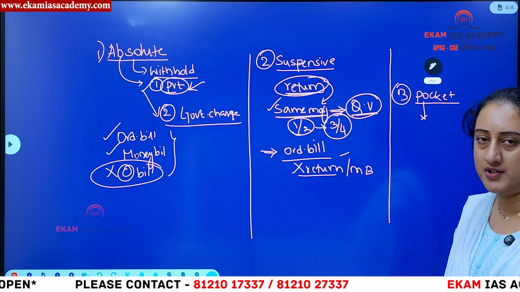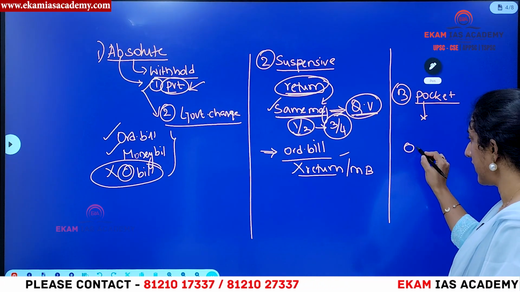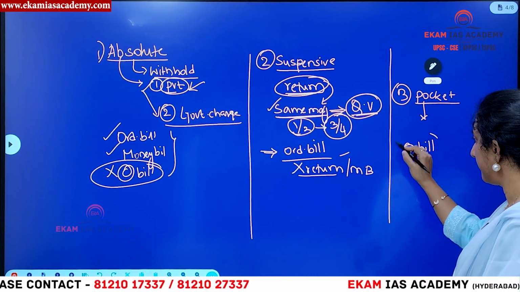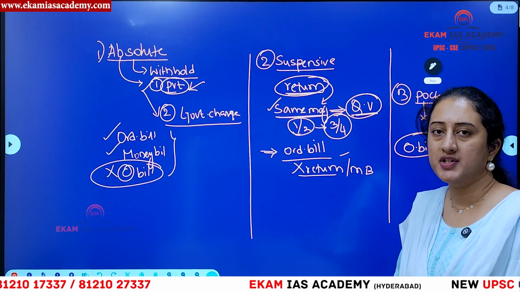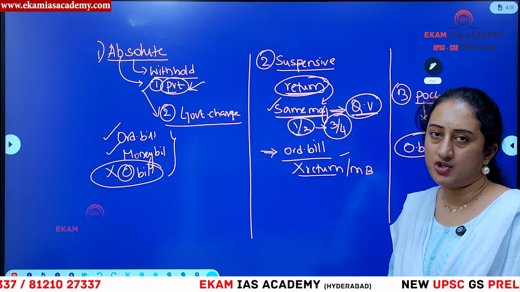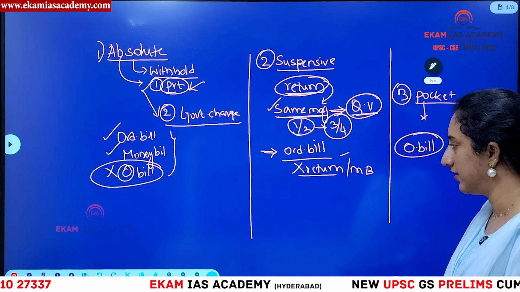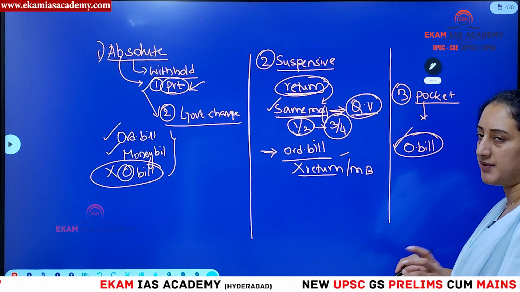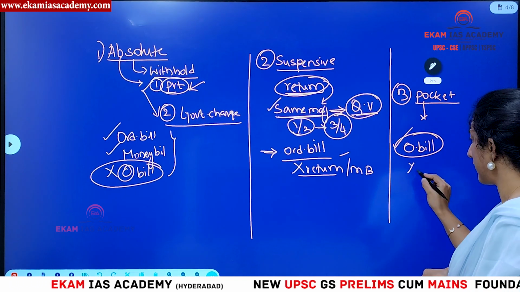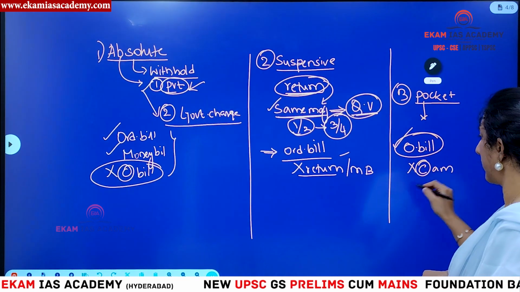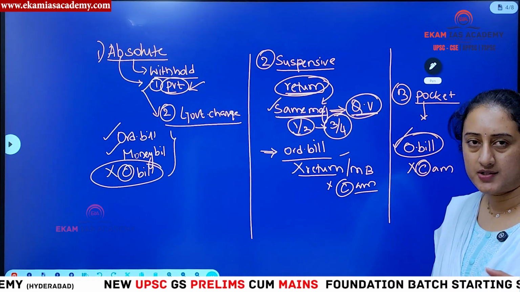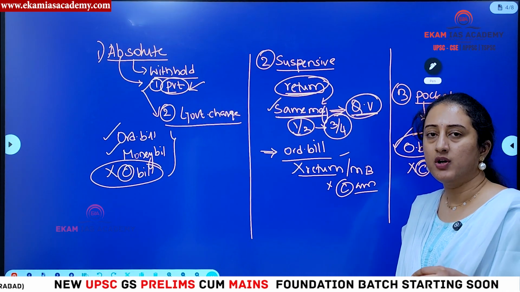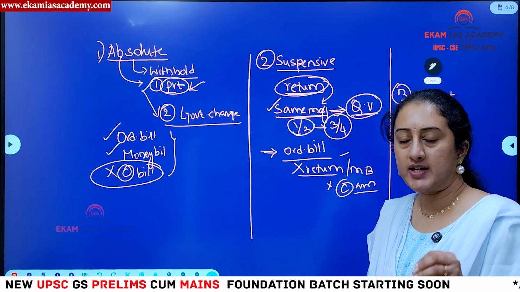So this is what you have to understand, right? This can be exercised in the case of an ordinary bill only, right? But in the case of a money bill, you generally cannot exercise pocket veto because it was introduced with the prior recommendation of the President of India. So generally they'll give the assent. So in the case of an ordinary bill, they can use the pocket veto. In the case of a constitutional amendment bill, no pocket veto. So this is the first thing you need to understand. Right? So as I told you, veto powers are very important to ensure checks and balances against the legislature